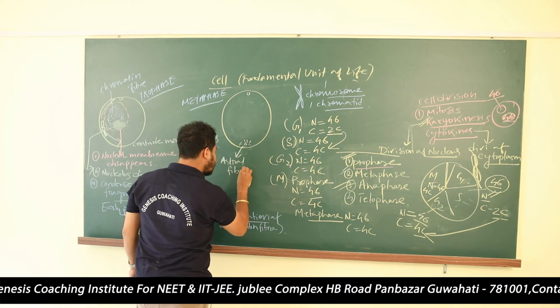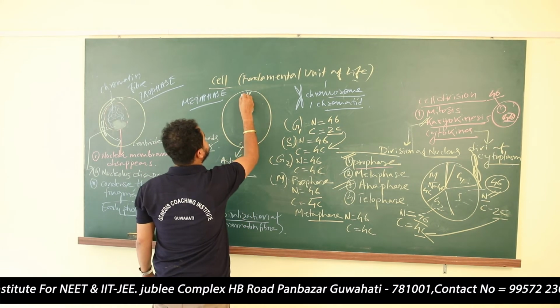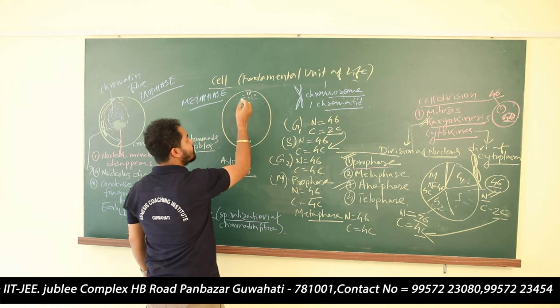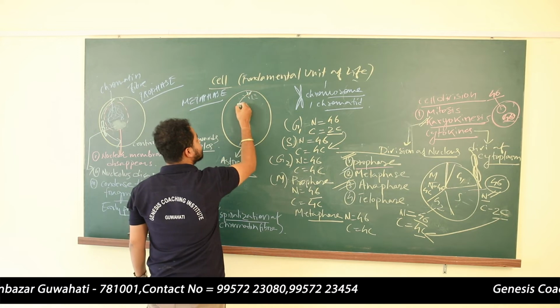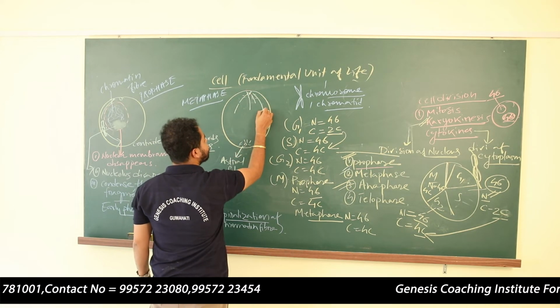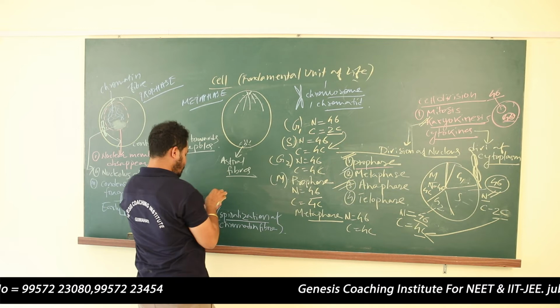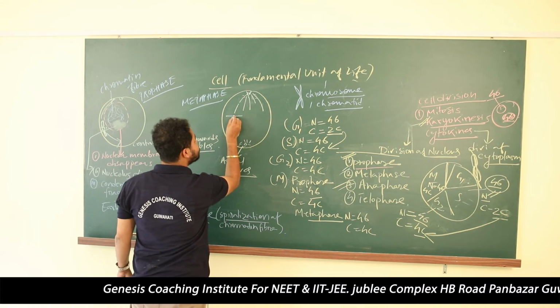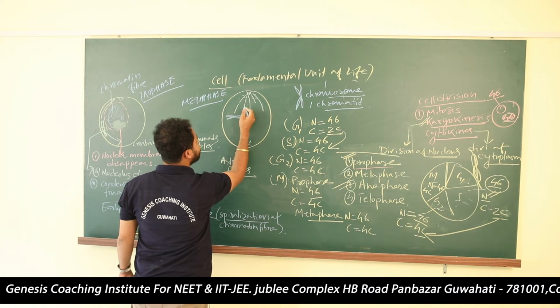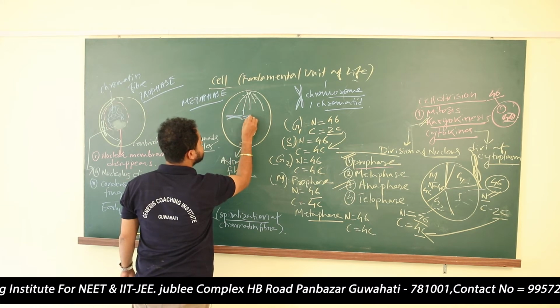Astral fibers. These are also astral fibers. These are the two centrioles. These centrioles will produce what? They will produce some fibers, and these chromosomes having two chromatids will get attached at the centromere.